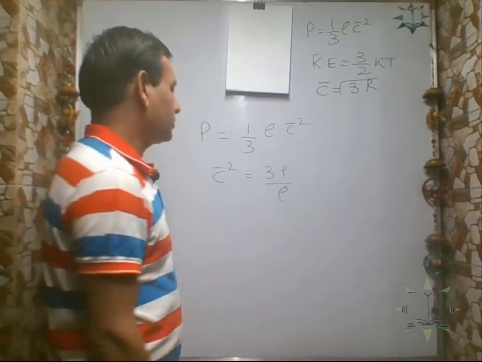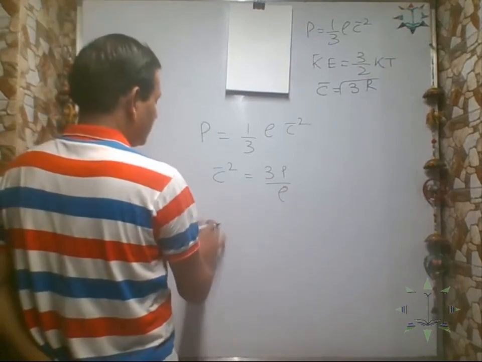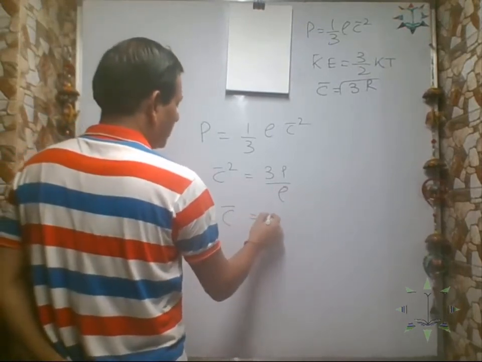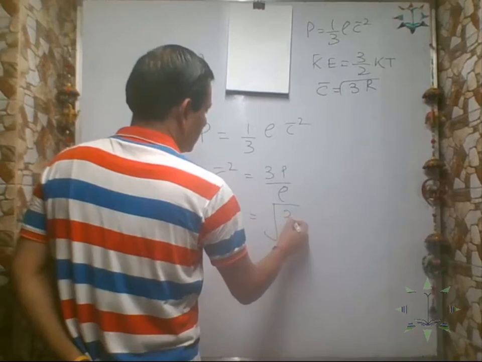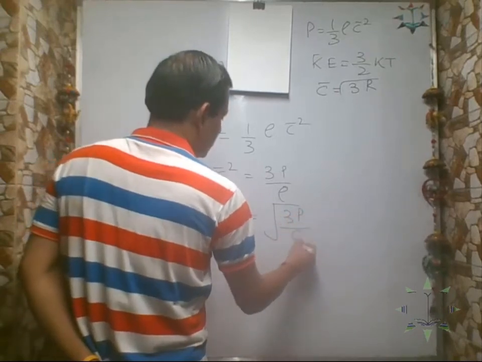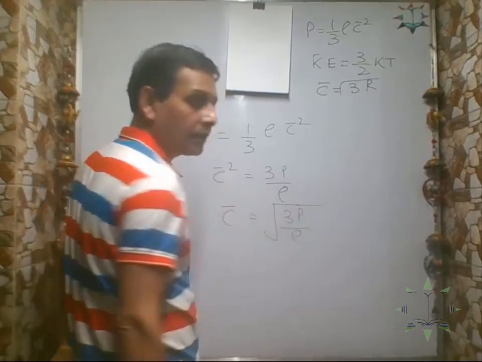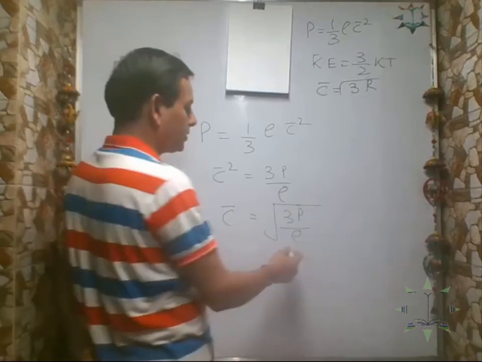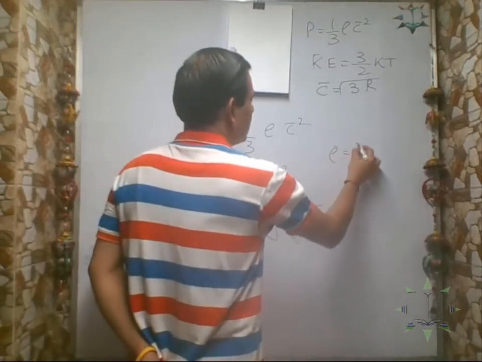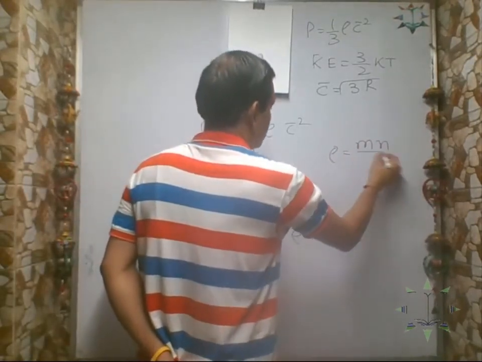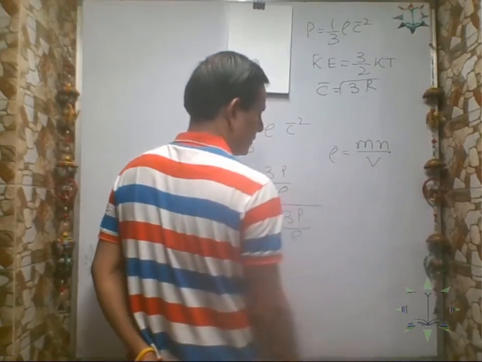Correct? So C bar is equal to root over 3P by density. So what is density? Density is mass per volume, mass of the gas divided by volume of the gas. Correct?